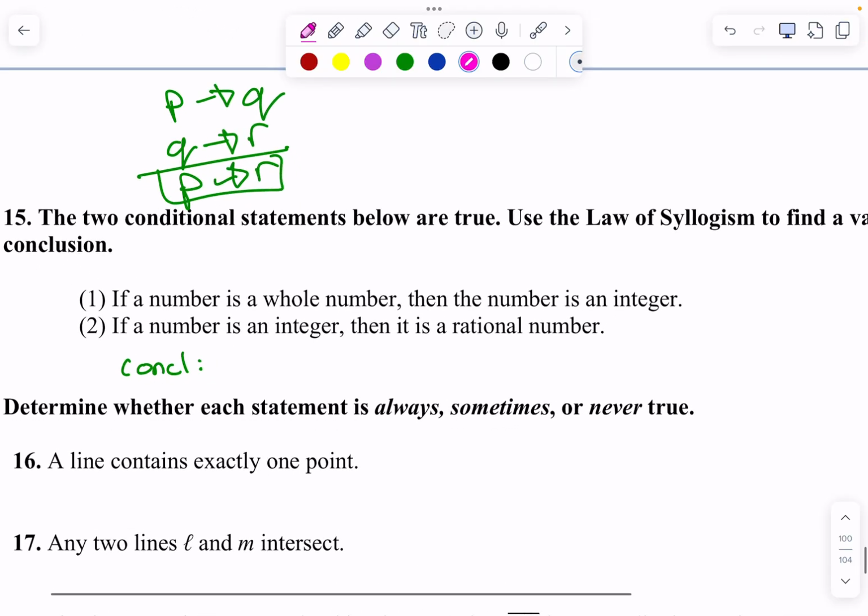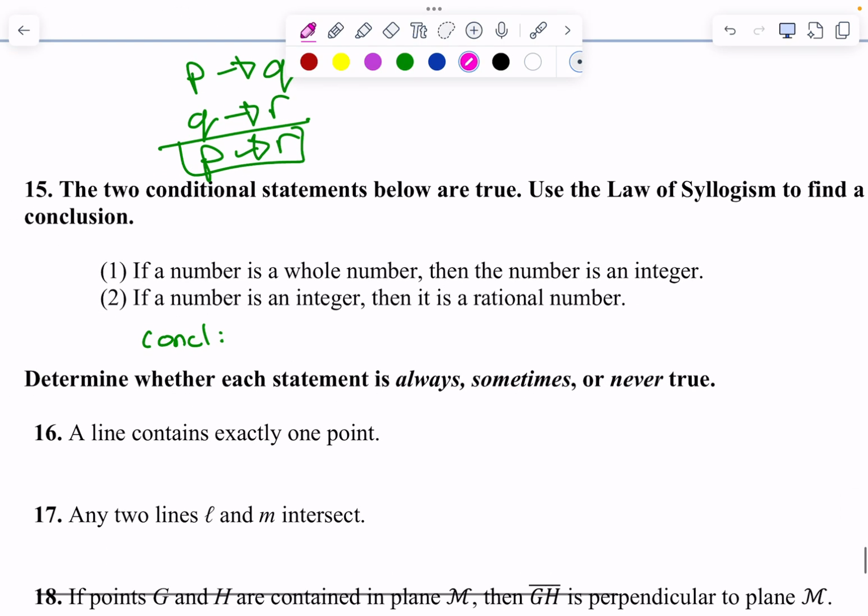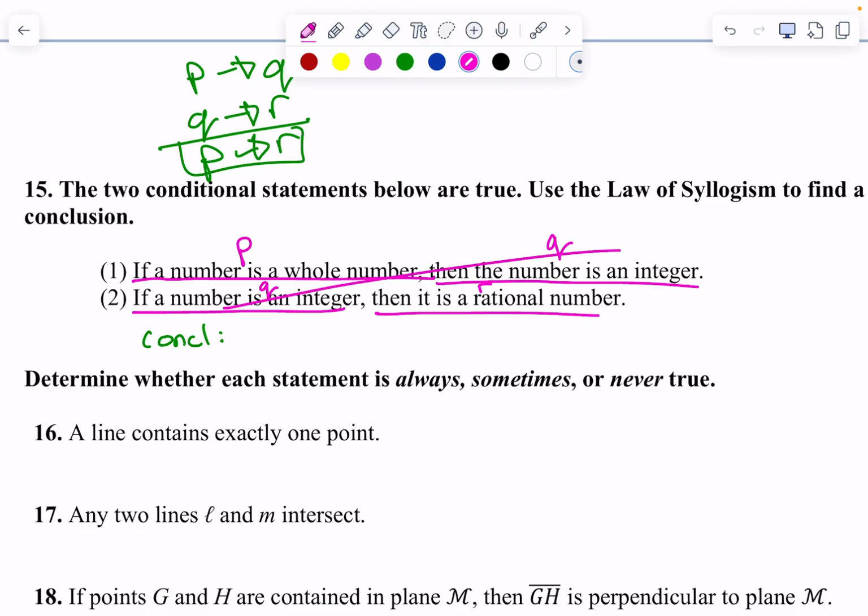Okay. P, Q, Q, R, P, R is the pattern that the law of syllogism does. If a number is a whole number, that sounds like P. Then the number is an integer, that sounds like Q. If a number is an integer, that is Q again, right? R is the rational number. So we skip over the Q part, we go straight from the P to R. So if a number is a whole number, then it is a rational number. And I'm totally abbreviating.